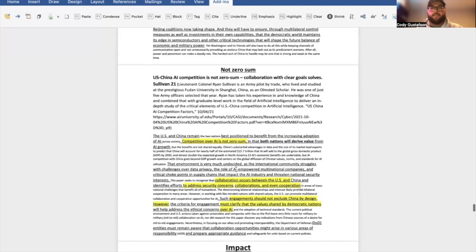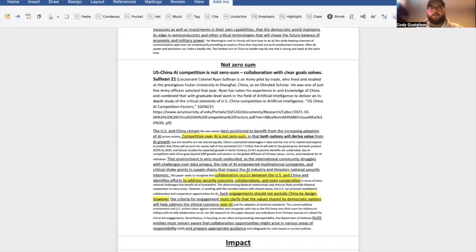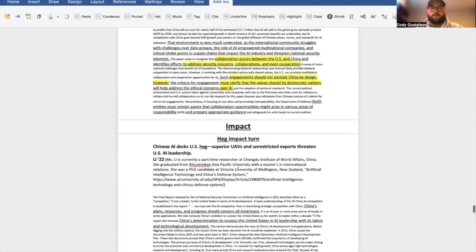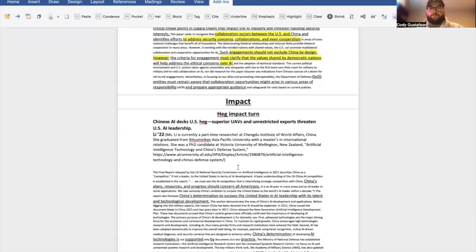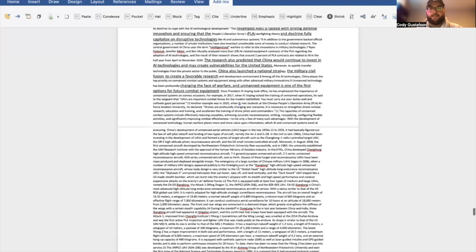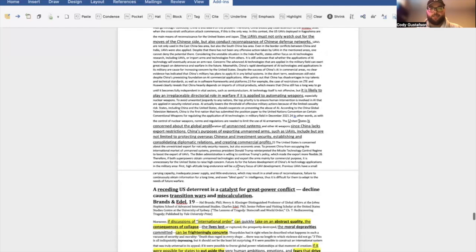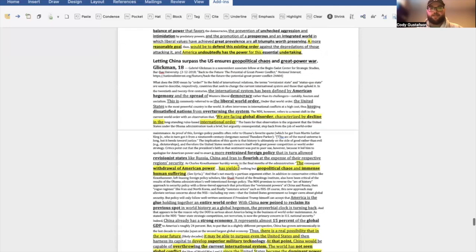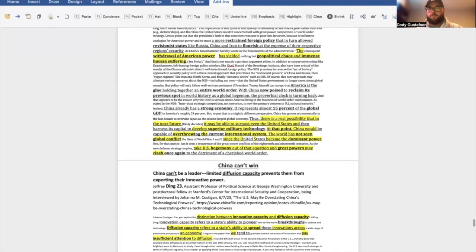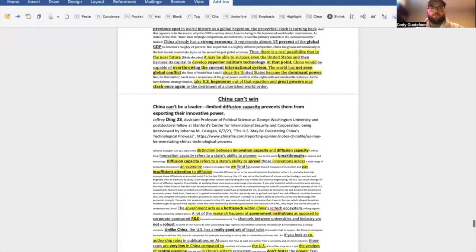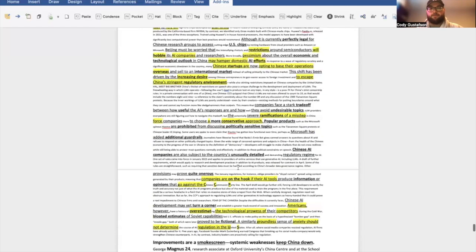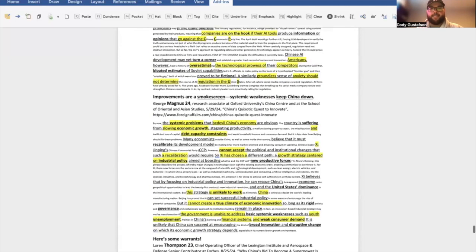We also have some link defense that it's not zero sum and that competition doesn't have to compete against each other. On the impact level, we of course have the hedge impact turn that says that Chinese tech leadership is bad and that it decimates United States hedge, as well as that it's bad for the United States as a deterrent, that it causes geopolitical war, all of those goodies. We also have some impact defense that China can't win, that they can't be a leader, as well as some more evidence and warrants for why that is the case.